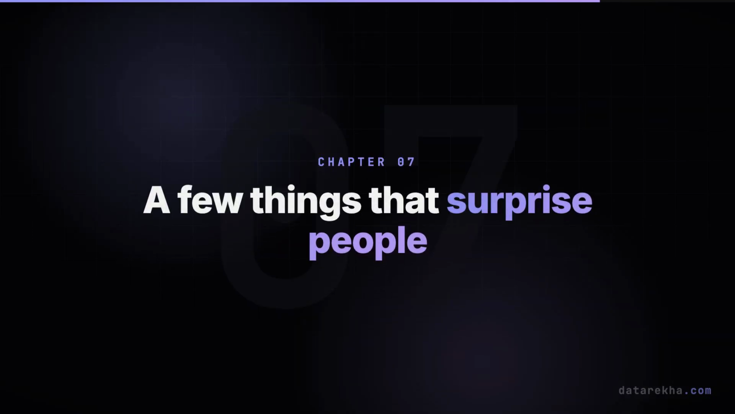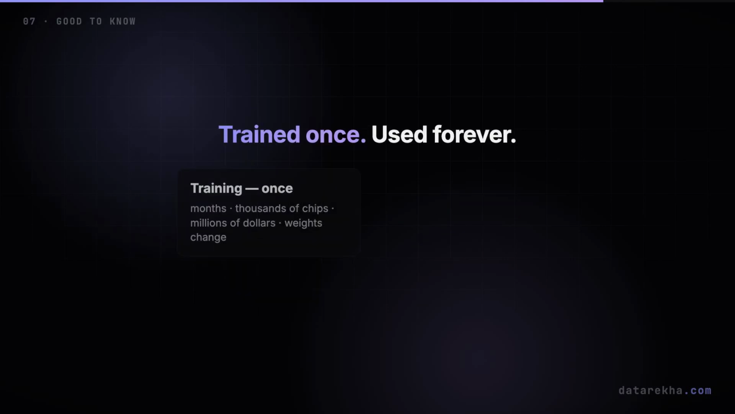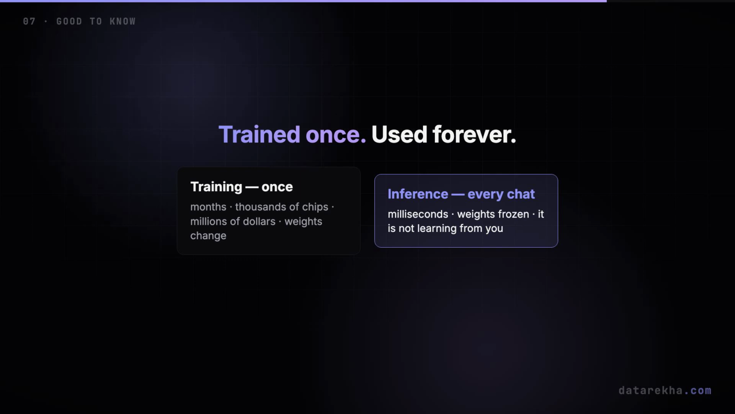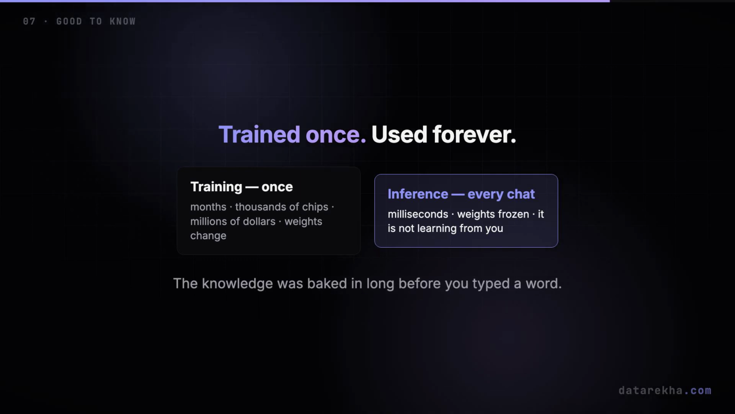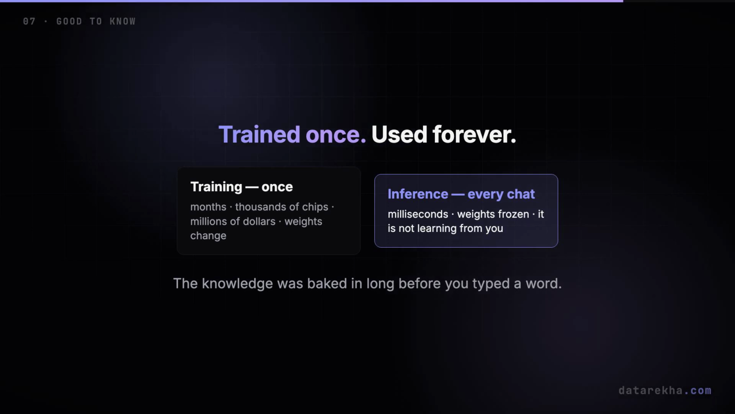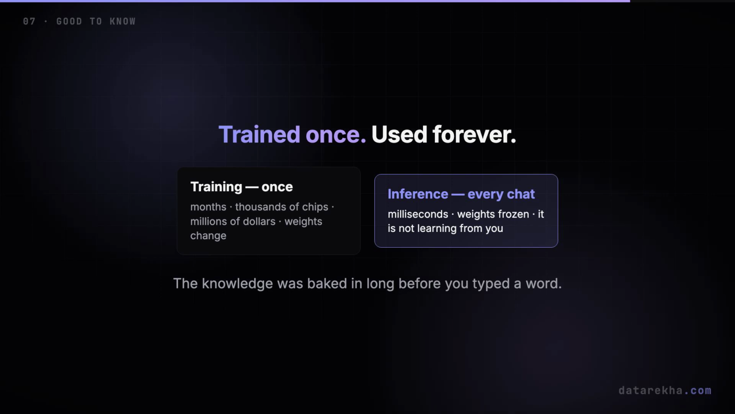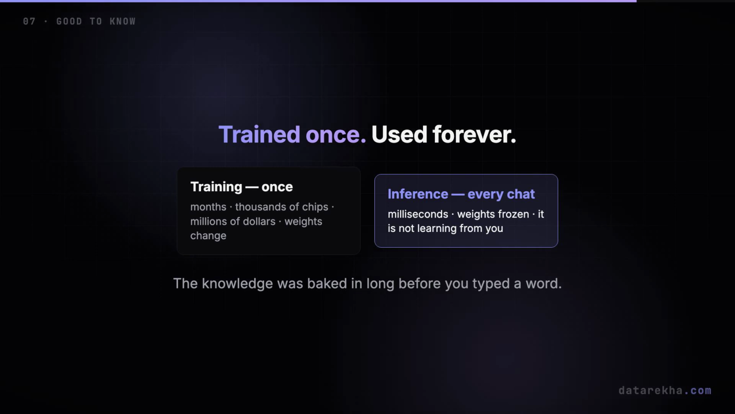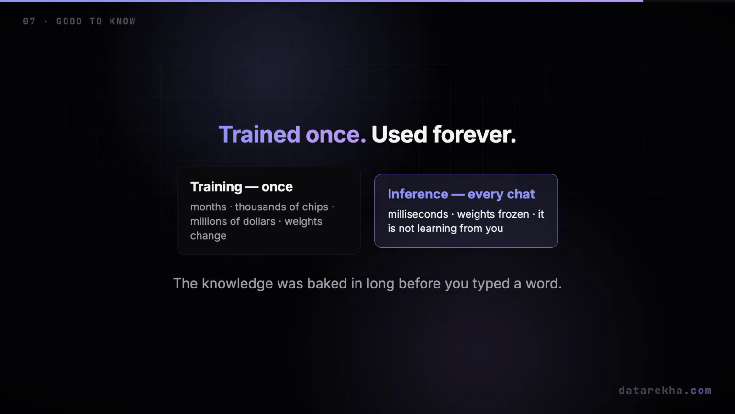A few things that surprise people. There are really two separate phases here, and mixing them up causes endless confusion. Training happens once. Months of computation on thousands of chips, costing a fortune, slowly tuning those billions of weights. After that, the weights are frozen. Then every chat you have is the second phase, called inference. The frozen model just running its predictions. So no, by default, it is not learning from your conversations. The knowledge was baked in long before you ever typed a word.